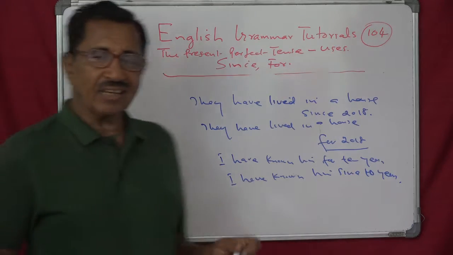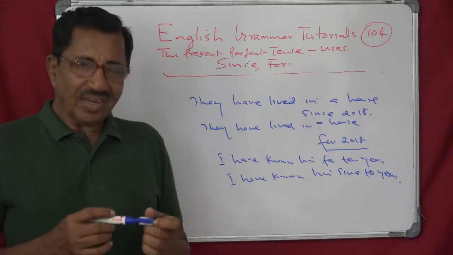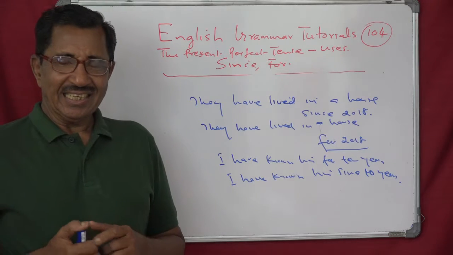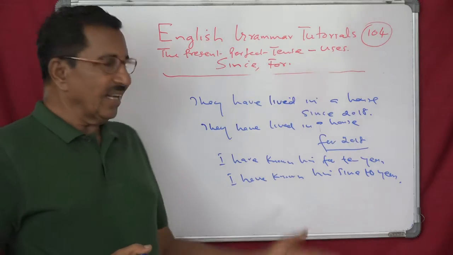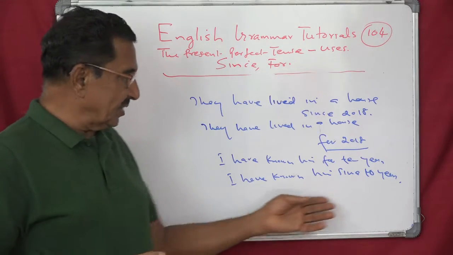See that? Again it looks absurd. So you cannot change. They are not interchangeable. If you say, I have known him for 10 years, you cannot say, I have known him since 10 years.